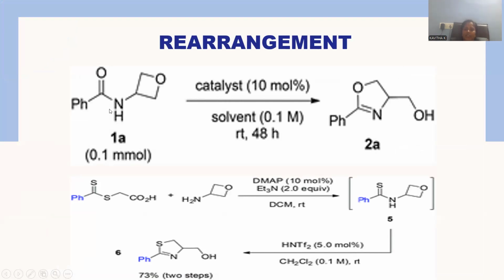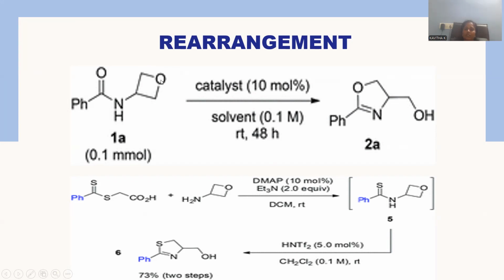This reaction we have already gone through. It is the most important kind of rearrangement we already observed. Whatever oxetane molecule was taken has a suitable amide linkage at the adjacent position, at position 3. The oxygen present works like a nucleophile and attacks the carbon atom, and ring opening is accompanied.